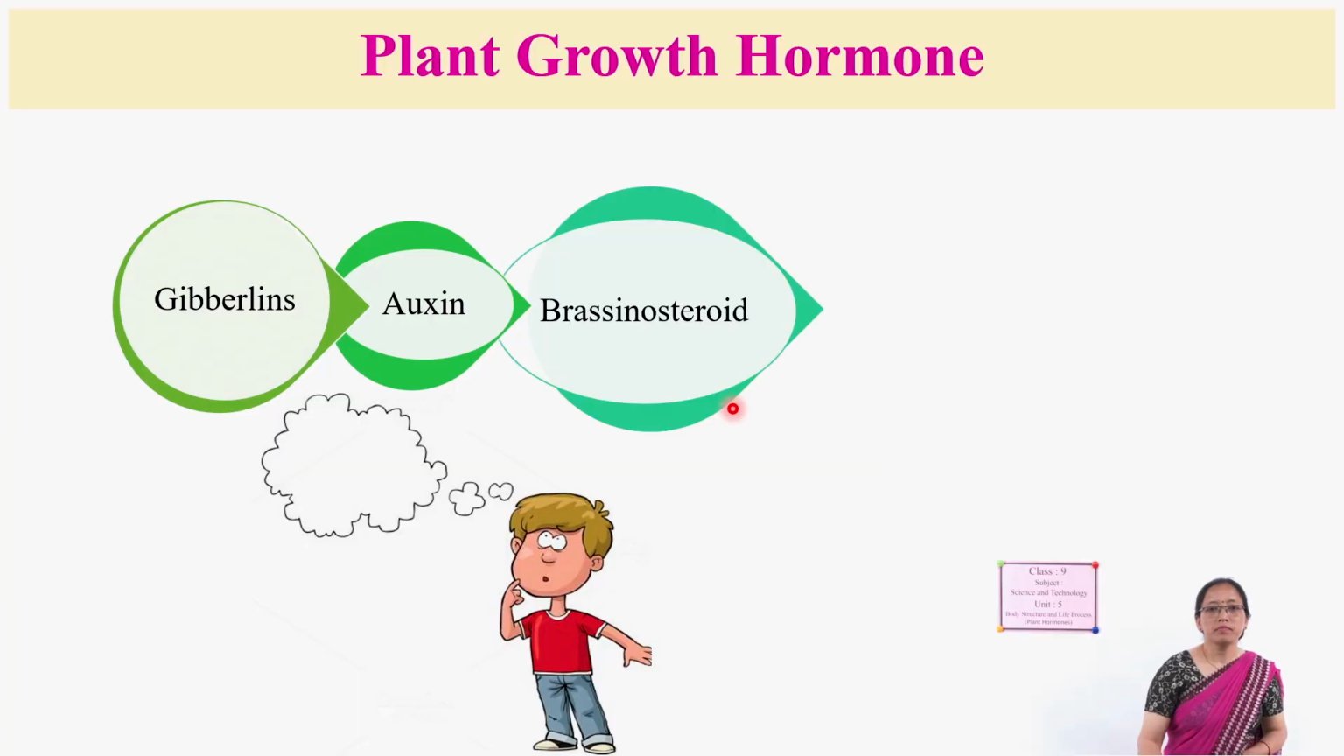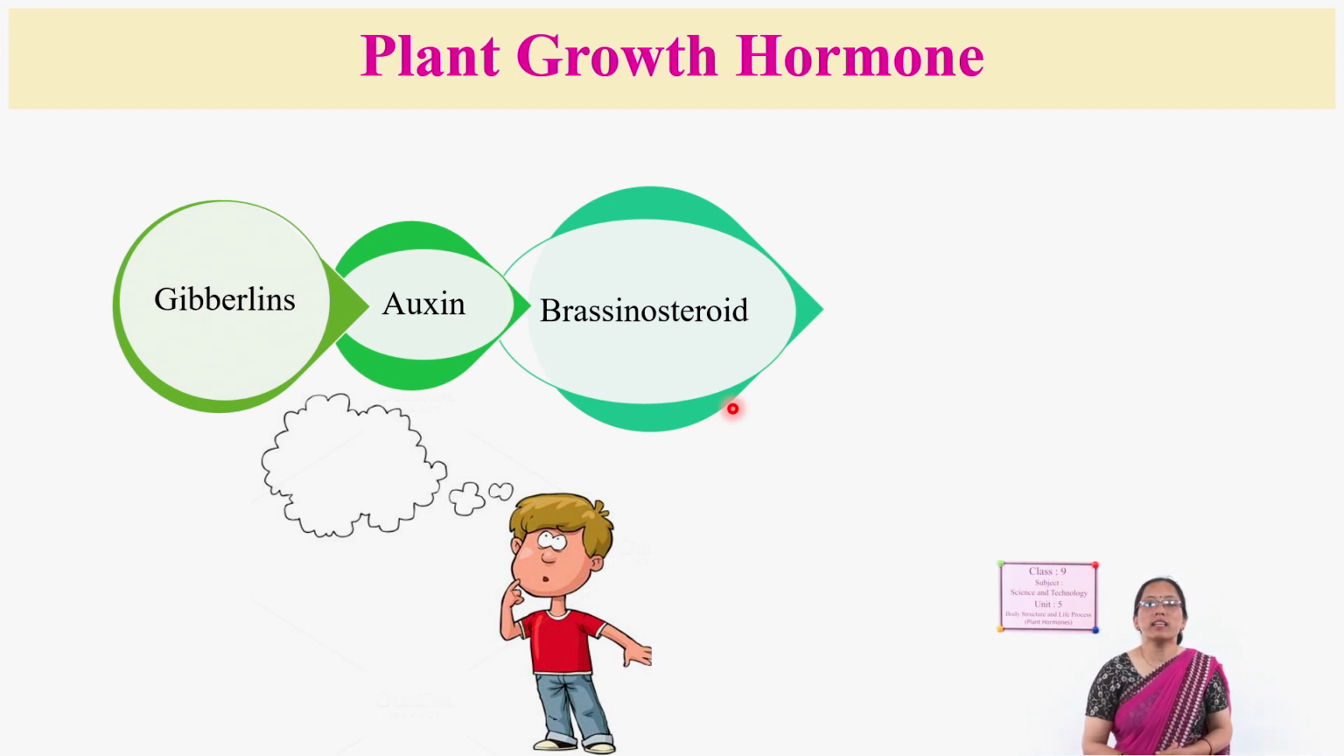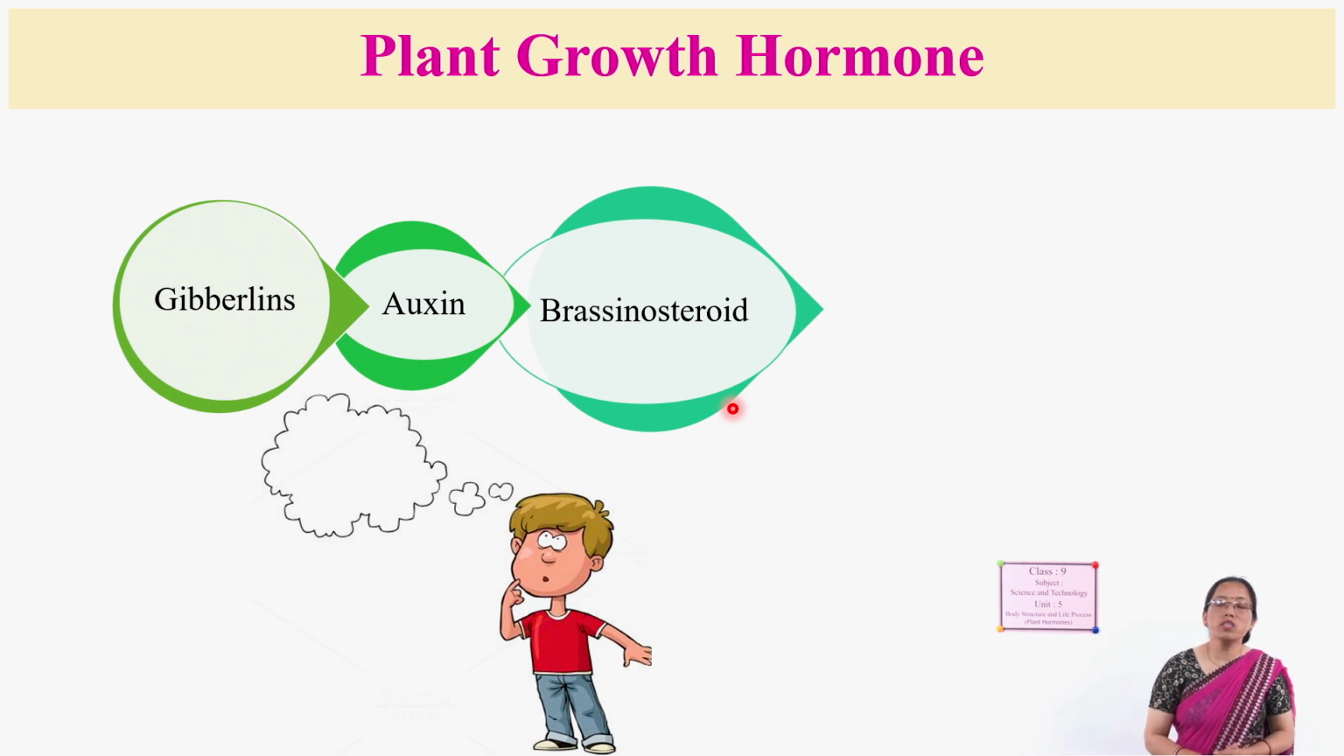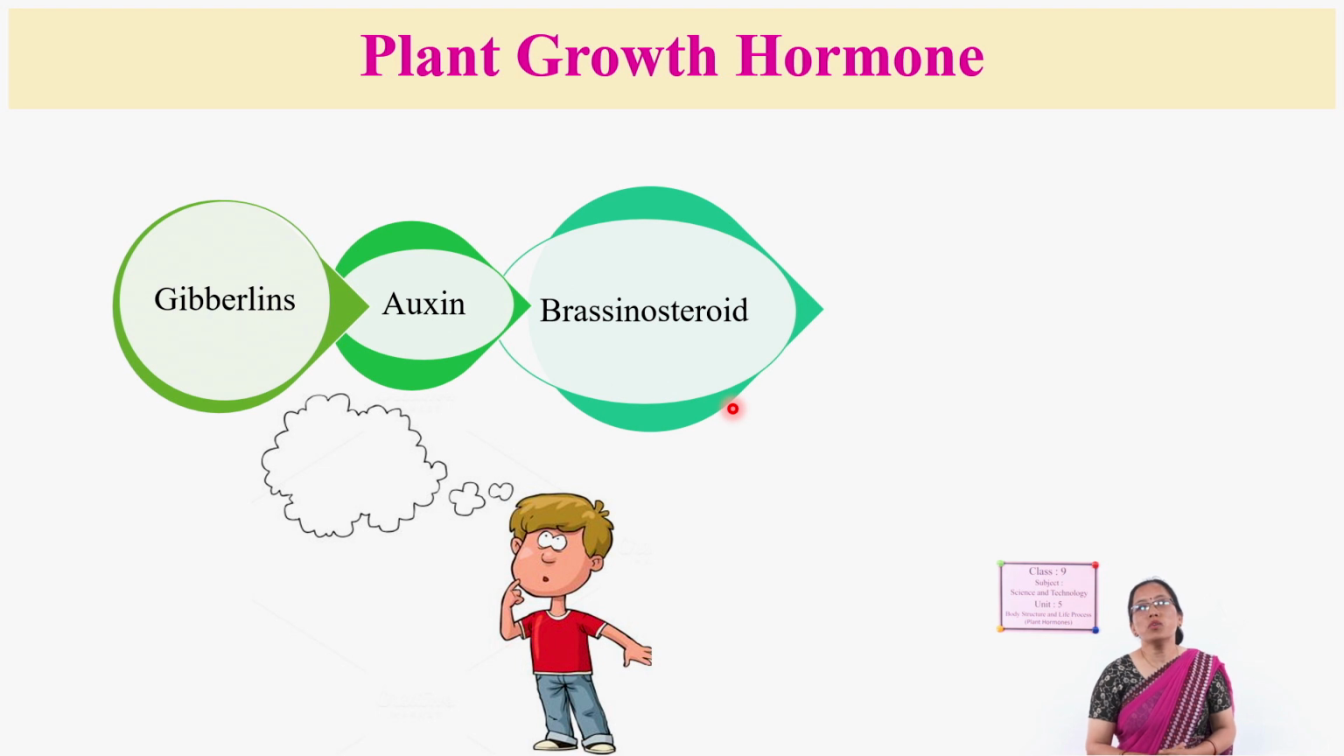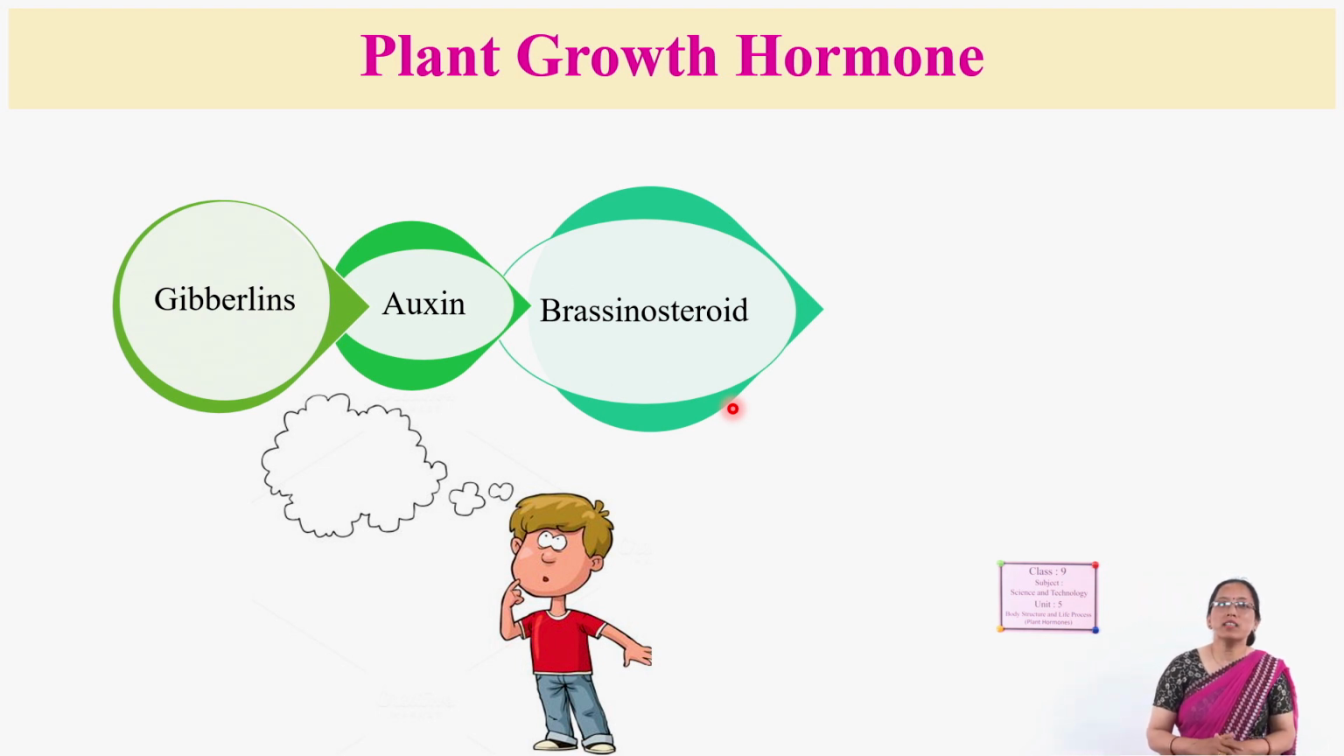And next one is brassinosteroid. This brassinosteroid is another very important hormone which promotes plant growth. Also, it helps in the development of the seed.